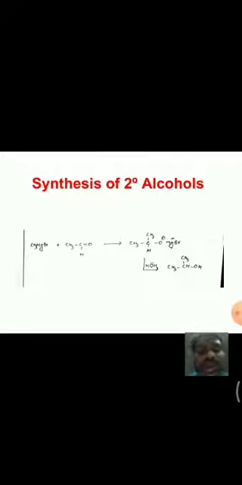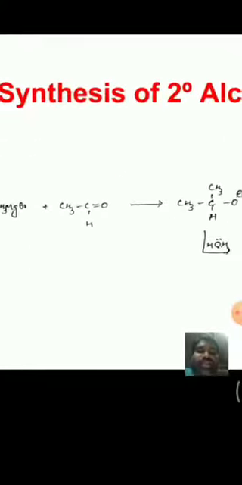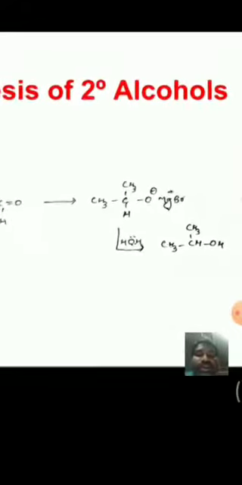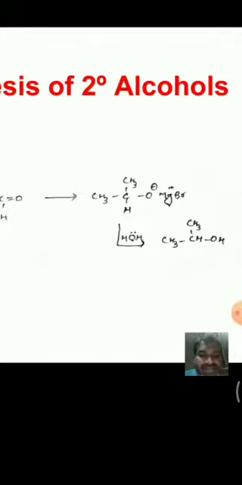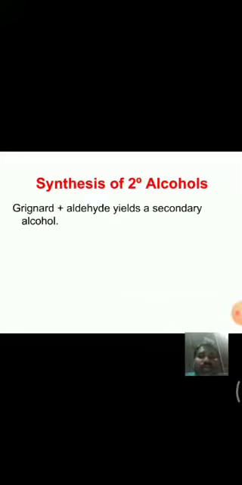The methyl attacks the carbonyl carbon of acetaldehyde, and we get this type of alkoxide. Upon treating with dilute acids, we get this secondary alcohol. I think you get a clear idea about this. Again, preparation of secondary alcohols: Grignards plus aldehydes yield secondary alcohols.